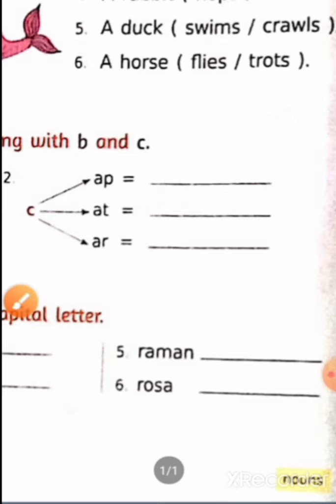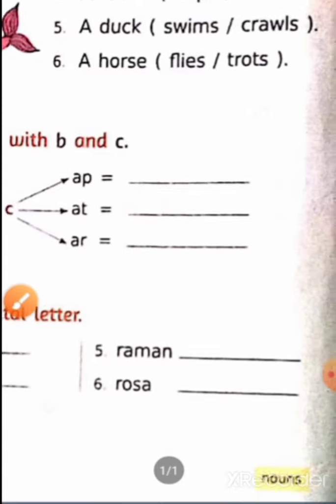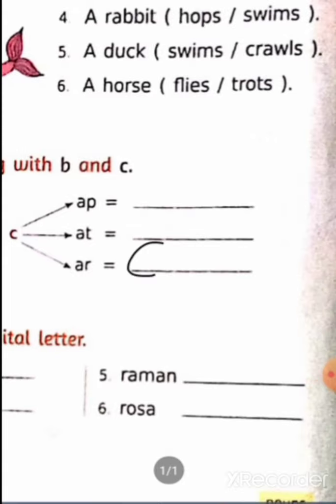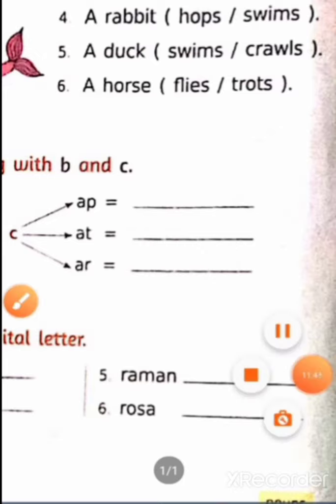Second one is C-A-T, cat. And third one is C-A-R, car. Okay? I hope all of you are writing it in your textbooks.